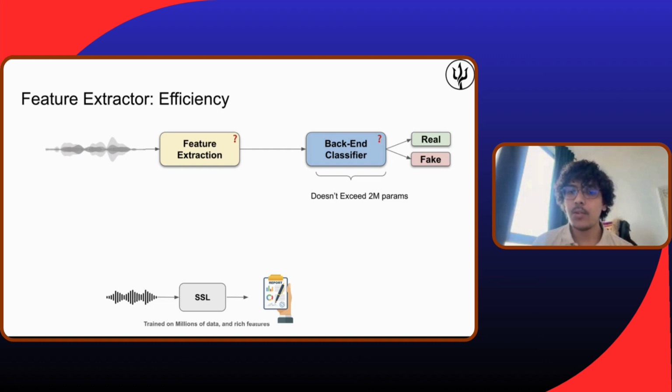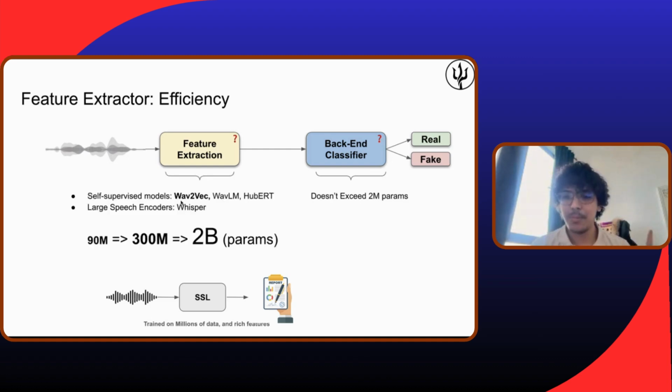Among the SSL models that we can use are Wave2Vec, which was presented last time, and WavLM, HuBERT. There are many different models that have been trained with thousands and millions of hours of data, so we can use them. But the only problem is that the feature extractor itself is very huge. It's a model with 90 million to 2 billion parameters. It's a very huge model, but the task itself should be really easy, very efficient and quick, because we need quick decisions.